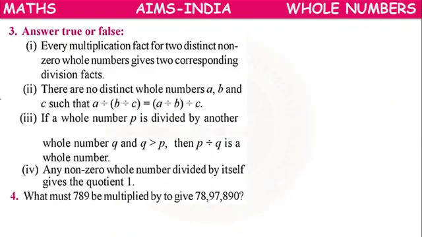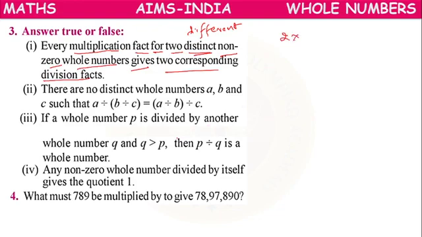Next. Answer true or false. Every multiplication fact for two distinct, here distinct means different, non-zero whole numbers gives two corresponding division facts. Correct.